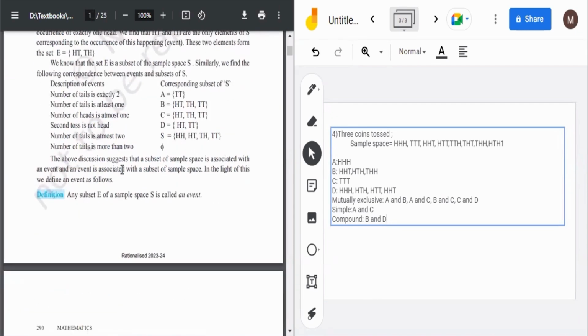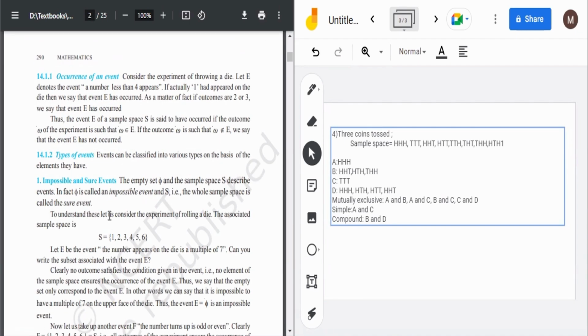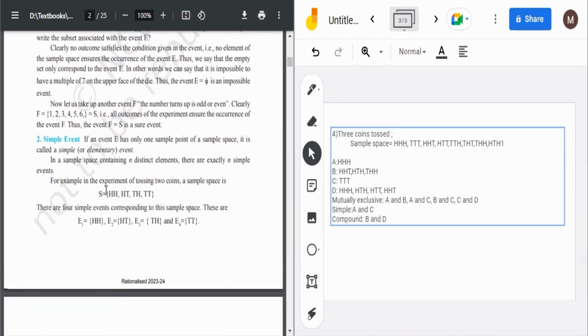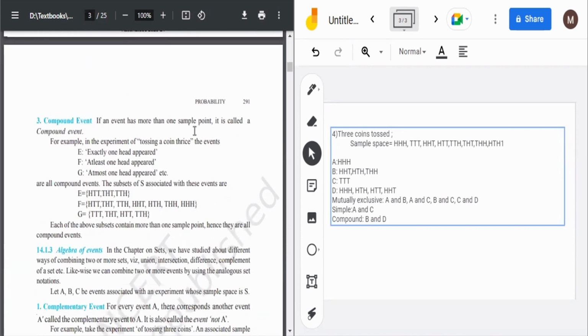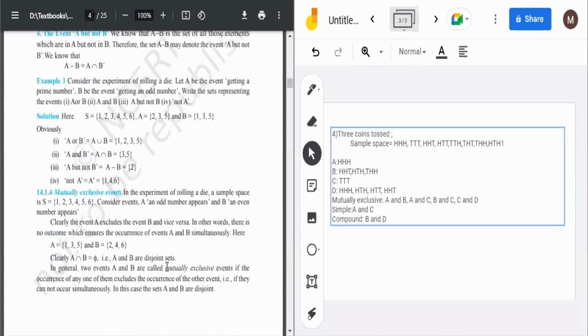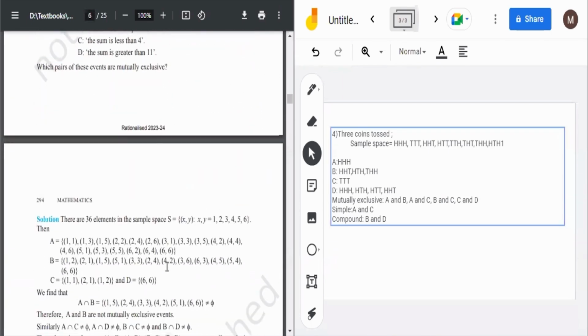So here I told you that an event having only one sample point of the sample space is called a simple event. When there is more than one sample point, it is called a compound event. So here B and D are compound events and A and C are simple events, and mutually exclusive I already told you. Okay, so let's move ahead.